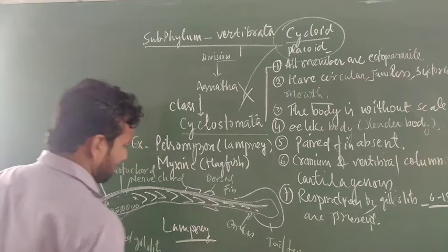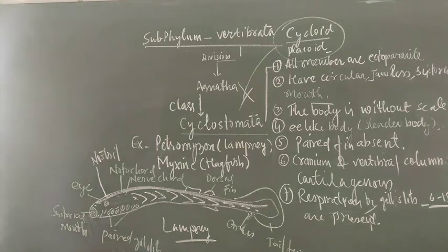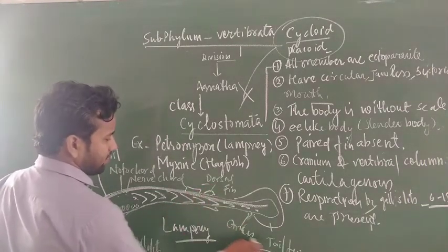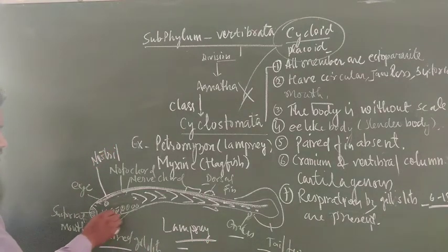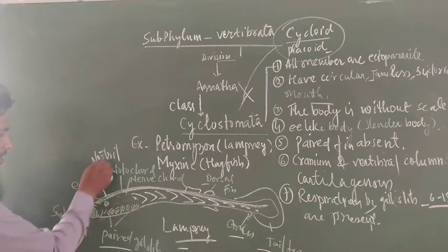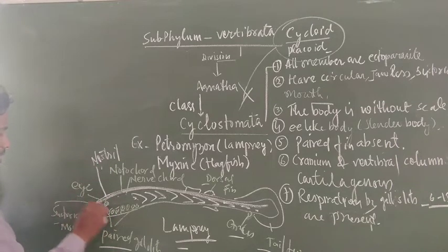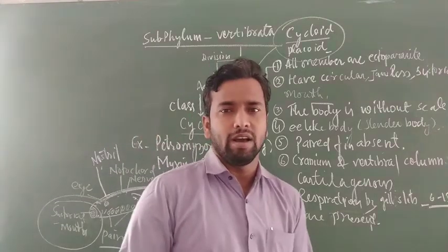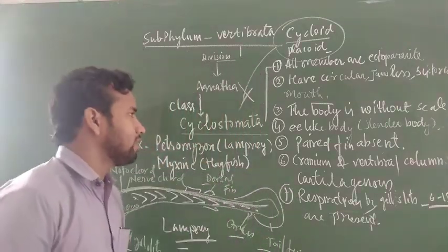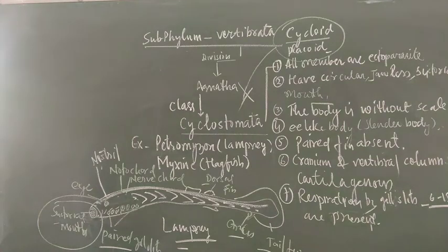Here are dorsal fins, tail fins, anus, paired gill slits 6 to 15, eye, nostrils, suctorial mouth, and all these structures make the animal have the characters of cyclostomes.